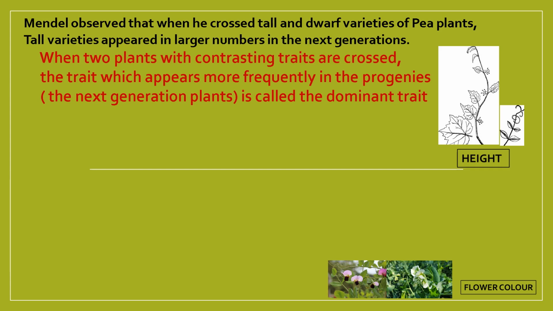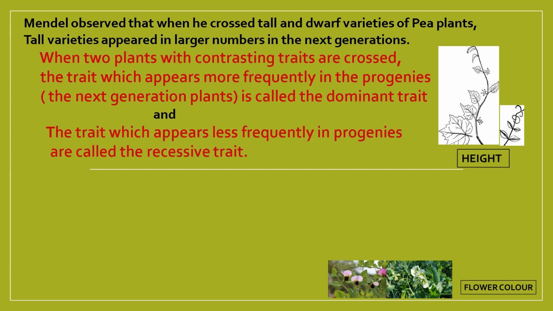How did he define it? When 2 plants with contrasting traits are crossed, the trait which appears more frequently in the progenies, that is the next generation plants, is called the dominant trait, and the trait which appears less frequently in the progenies is called the recessive trait.